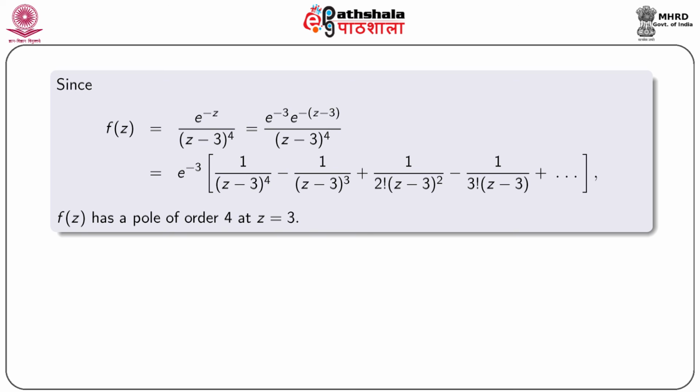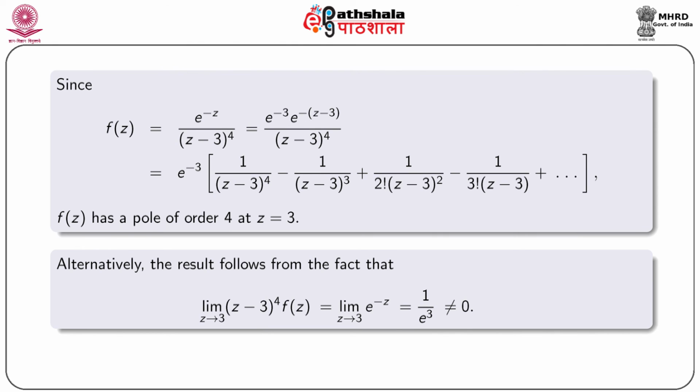It is clear that f(z) has a pole of order 4 at z = 3, because this term 1 is the coefficient of the fourth power. Alternatively, the result follows from the fact that the limit as z tends to 3 of (z - 3)^4 f(z) is equal to the limit of e^(-z), that is 1/e^3, which is non-zero.